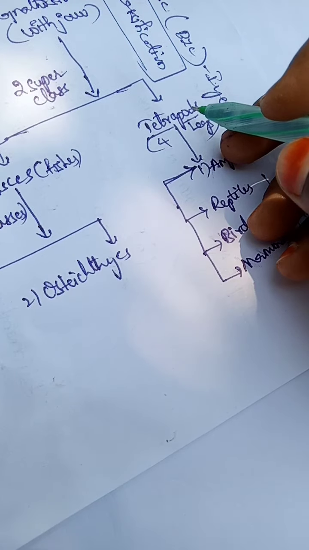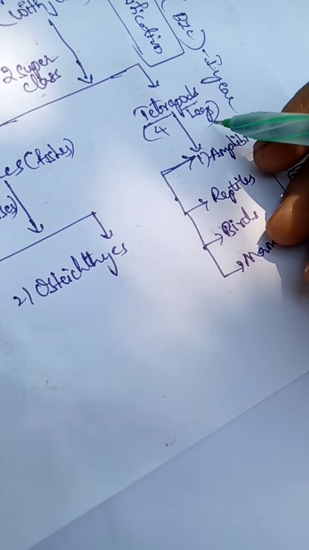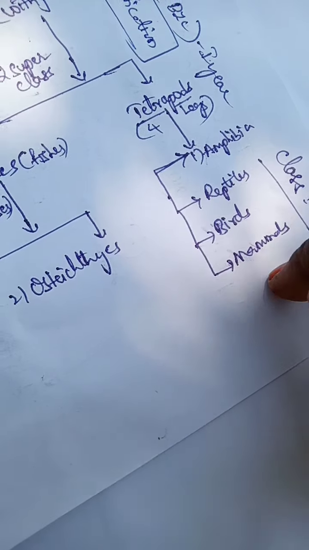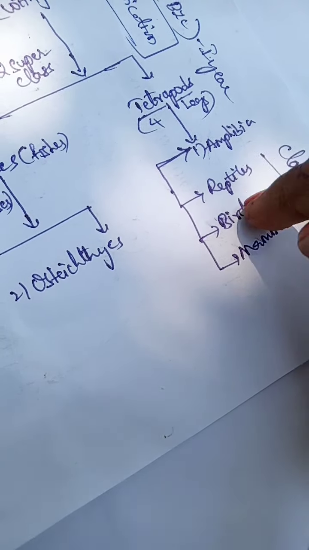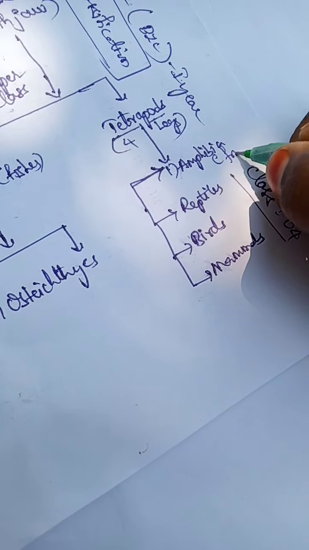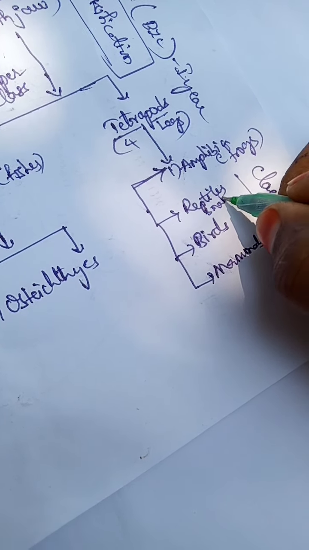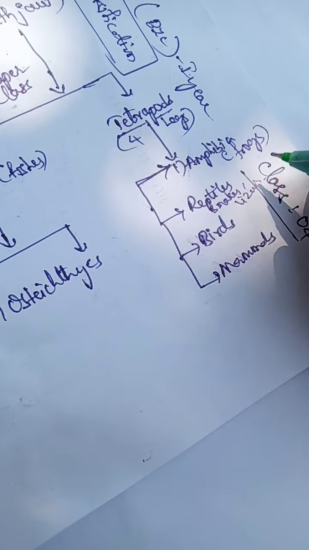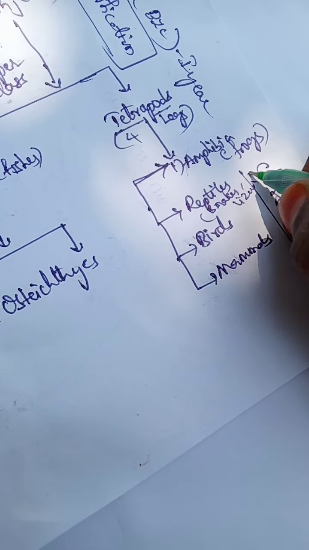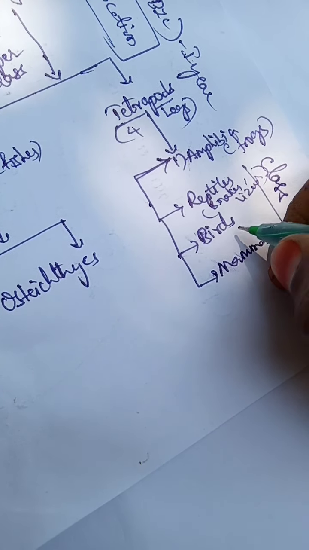The next superclass is Tetrapoda. We call them tetrapods because they bear four legs; tetra means four, pods means legs. This superclass is further divided into four important classes: Amphibia, Reptilia, Aves, Mammalia. Amphibians include frogs. Reptiles means snakes and lizards; snakes come under the order Ophidia, lizards under Lacertilia. Reptiles are creeping animals. Birds means, for example, crow, parrot.